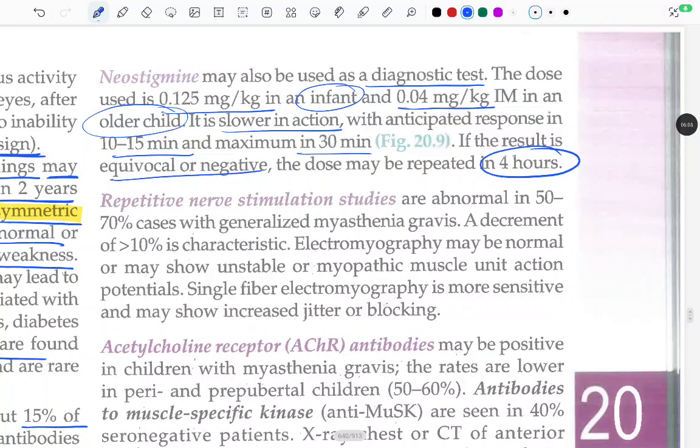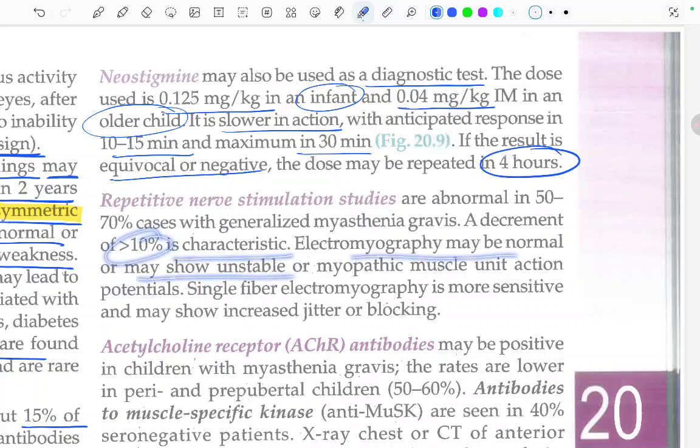Now coming to repetitive nerve stimulation studies: they are abnormal in 50 to 70% of the cases with generalized myasthenia gravis. A decrement of more than 10% is characteristic. Electromyography may be normal or may show unstable or myopathic muscle unit action potentials. Single fiber electromyography is more sensitive and may show increased jitter or blocking. But what will be abnormal in these children? Repetitive nerve stimulation studies are abnormal in 50 to 70% of cases with generalized myasthenia gravis.